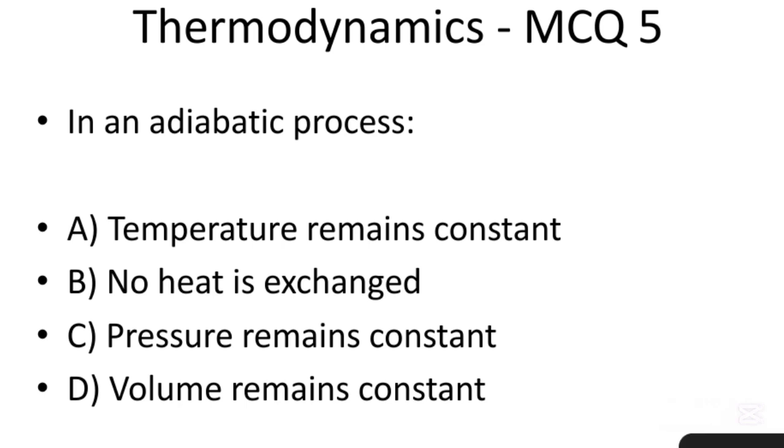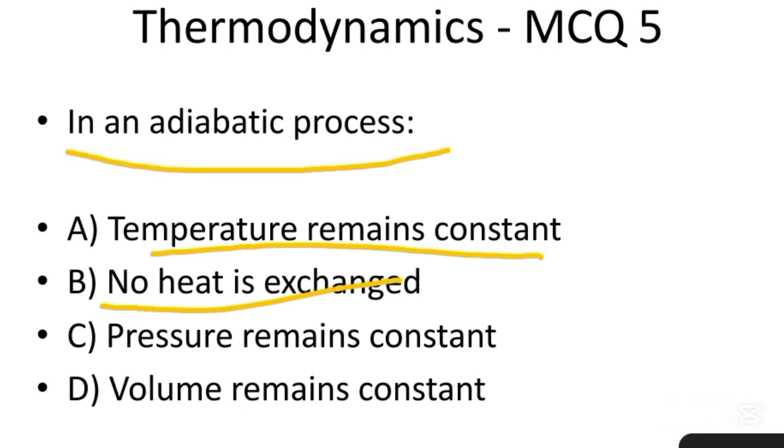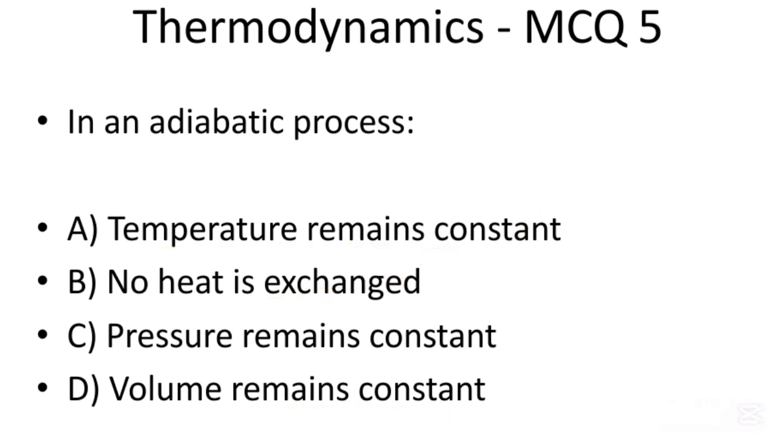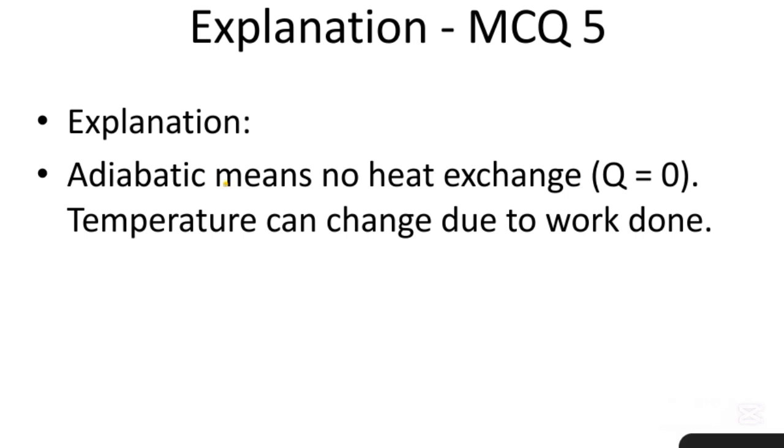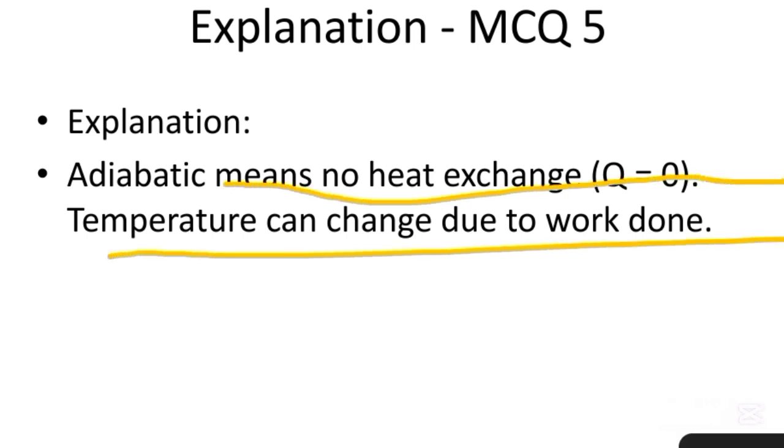Next MCQ. In an adiabatic process: temperature remains constant, no heat is exchanged, pressure remains constant, or volume remains constant. So the correct option is B, no heat is exchanged. Adiabatic means no heat exchange, Q is equal to 0. Temperature can change due to work done.